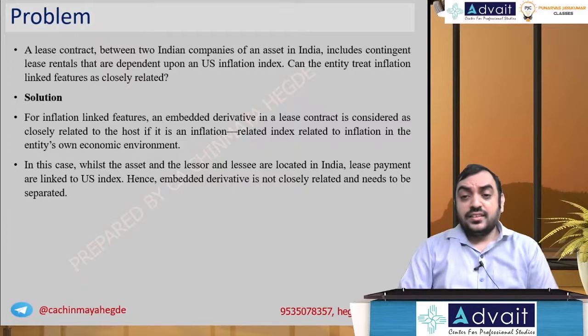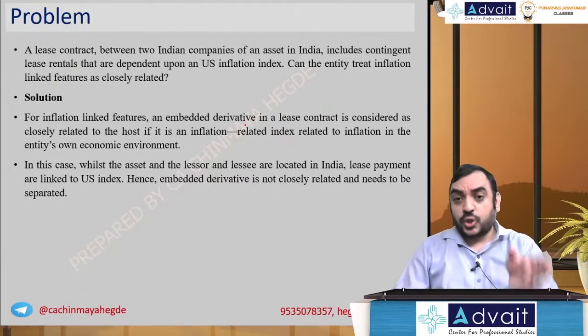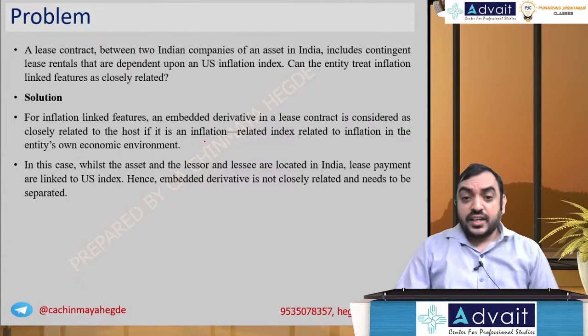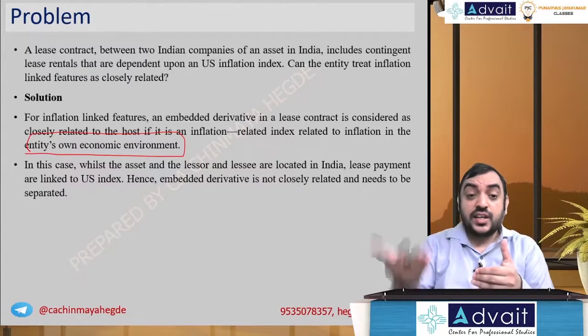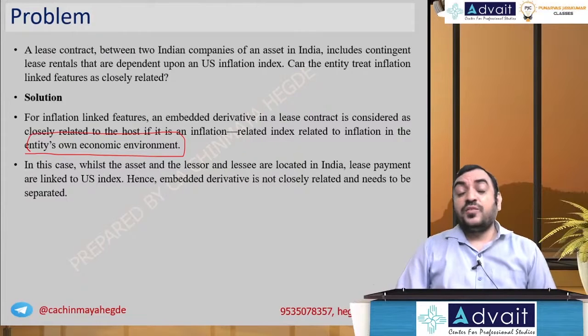For an inflation linked feature, an embedded derivative in a lease contract is considered closely related if the inflation index is inflation in the entity's own economic environment. They are closely related if it is in the own economic environment.